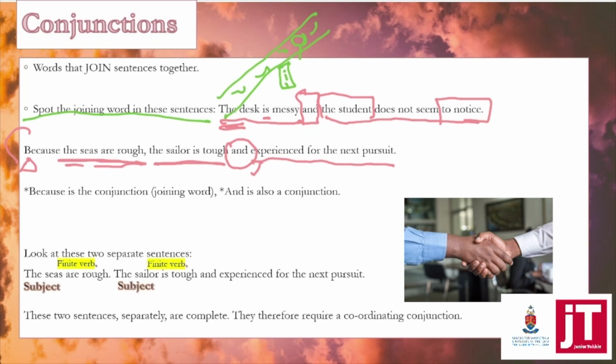But here we go. Because the seas are rough, the sailor is tough. Because is actually the joining word. Even though it starts at the beginning, do you see how the comma follows the first sentence? So if you ever use a joining word at the beginning of a sentence, make sure that you are still separating two full sentences from each other, as we see here.